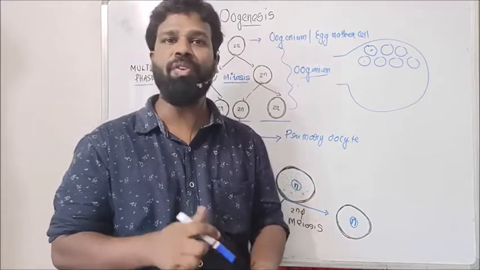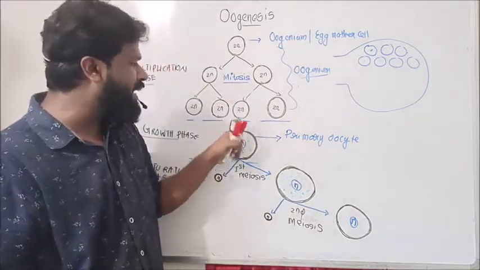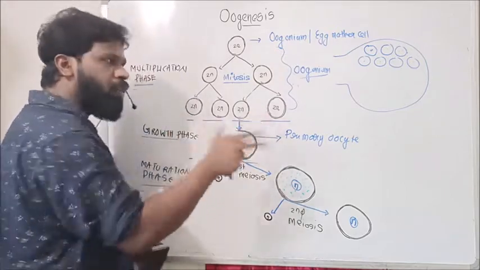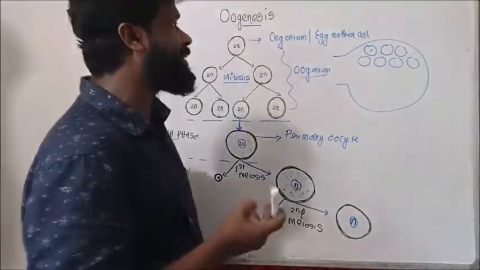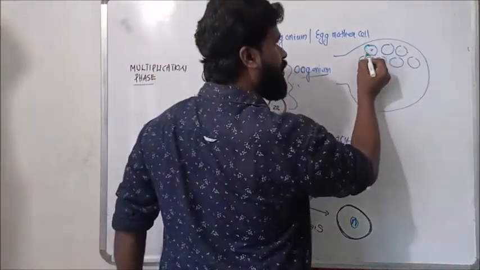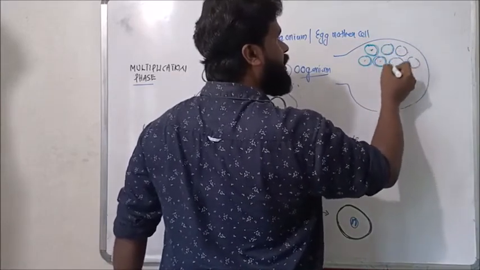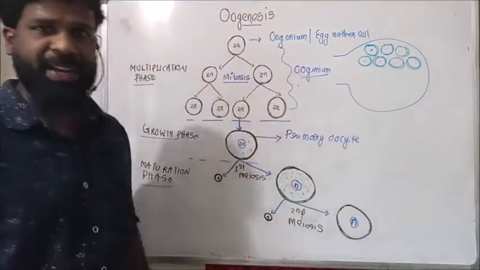So one oogonium gives rise to one primary oocyte; four oogonia give rise to four primary oocytes. Millions of oogonia formed by multiplication each undergo growth to form millions of primary oocytes in the embryonic ovary.